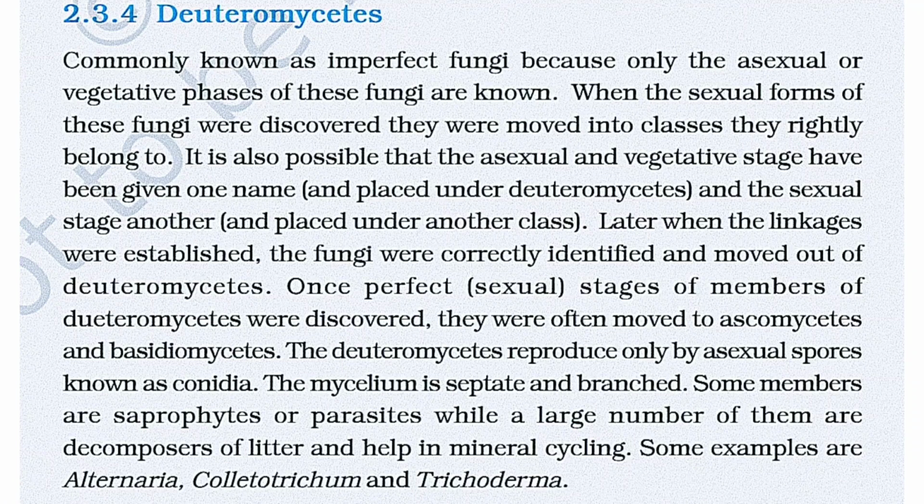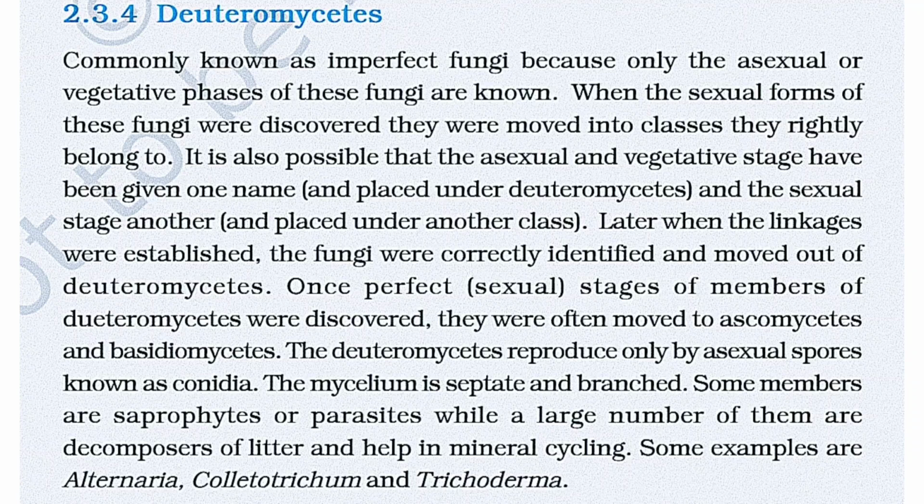The next type is Deuteromycetes, commonly known as imperfect fungi because only the asexual or vegetative phase of these fungi is known. When the sexual form of these fungi was discovered, they were moved into the classes they rightly belong to. It is also possible that the asexual and vegetative stage has been given one name and placed under Deuteromycetes, and the sexual stage another and placed under another class.